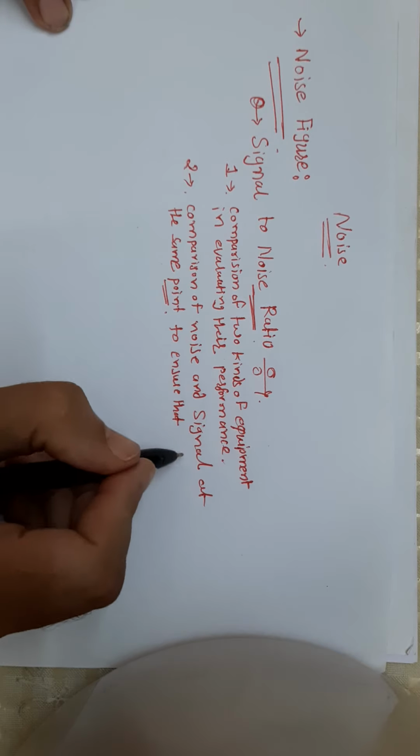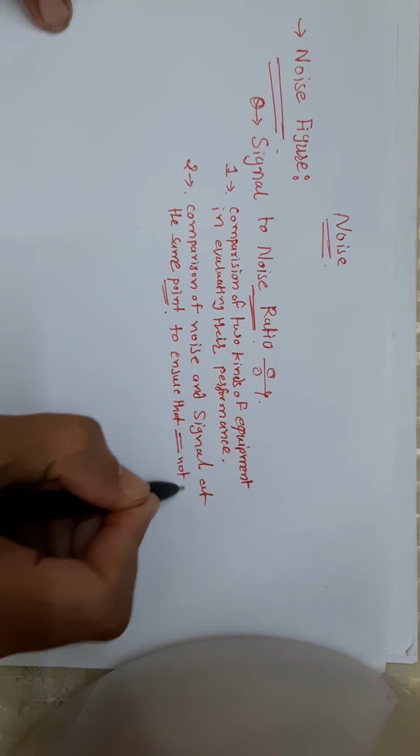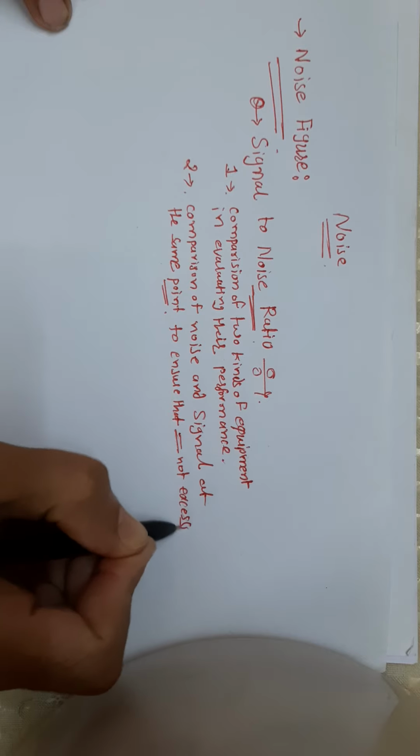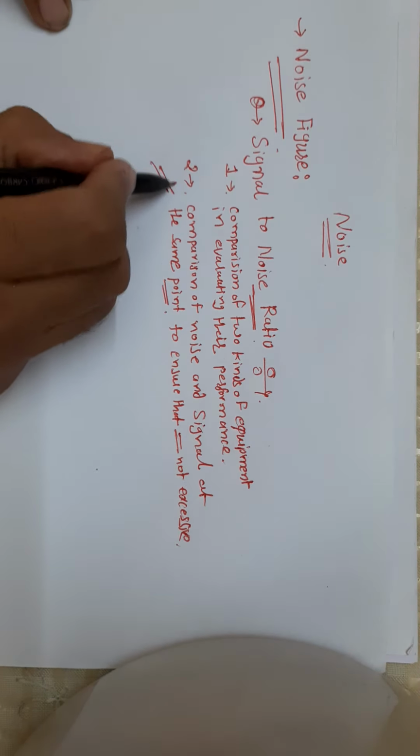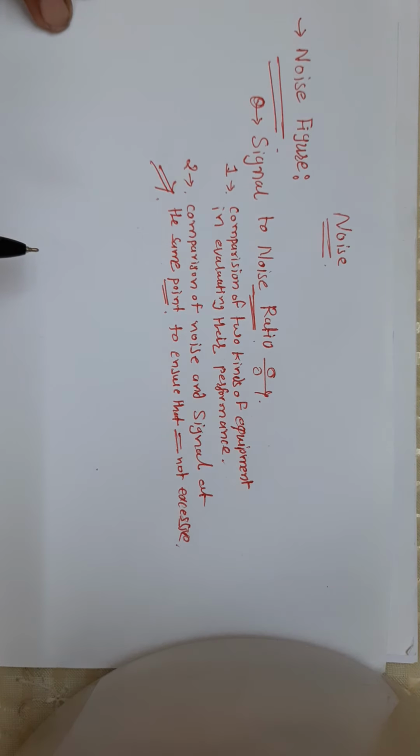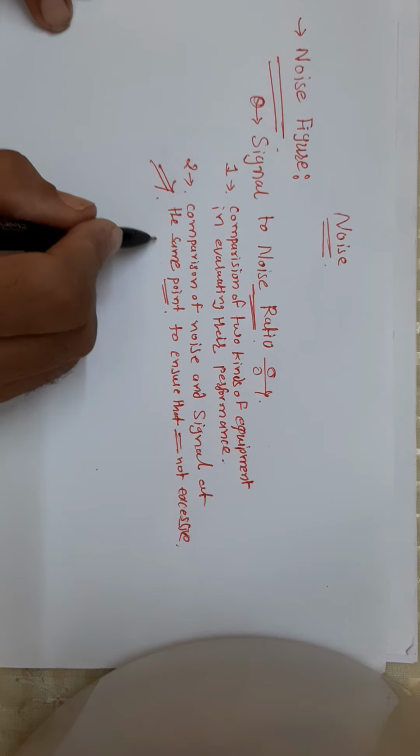In the second instance, and also when equivalent noise resistance is difficult to obtain, the signal to noise ratio is very often used.